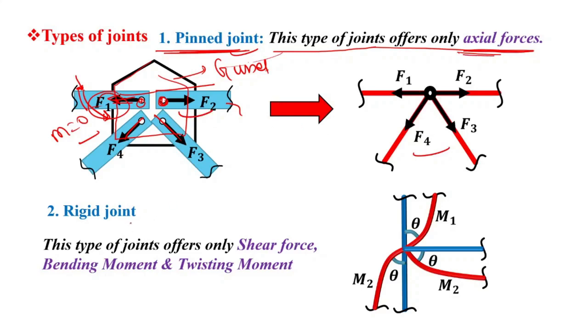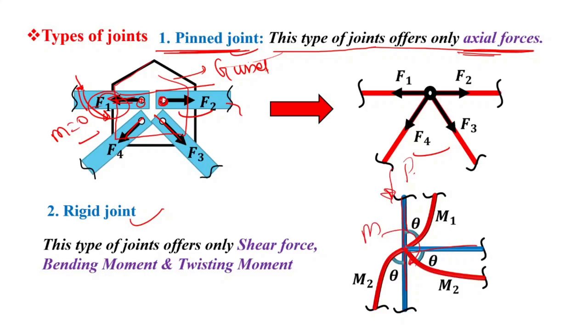But if we consider the rigid joint, suppose this blue member you can see, one member, two members and three members are jointed at a particular joint over here, right? When we apply, suppose, one moment over here or one vertical load P over there, then it will get deflected.